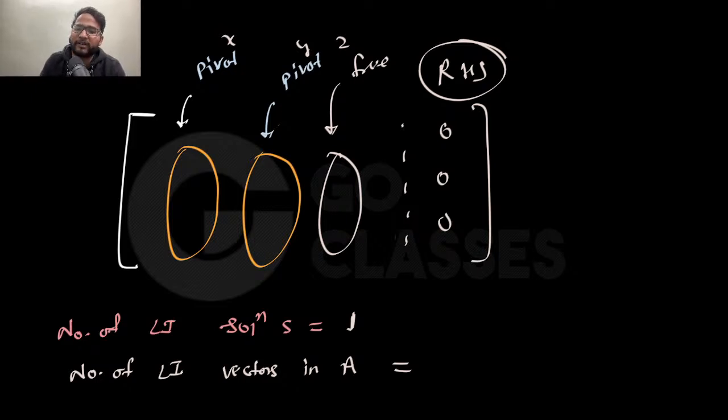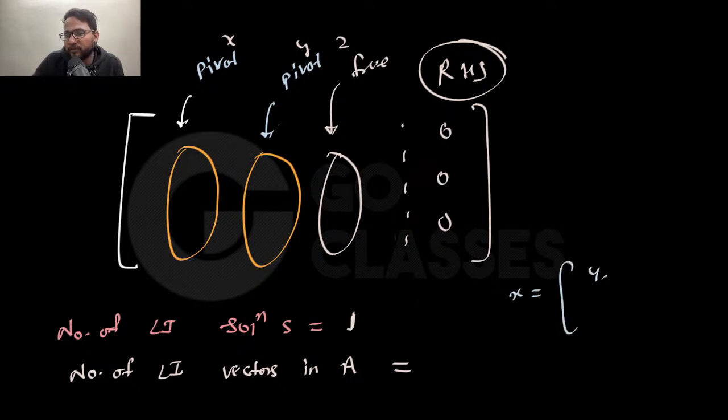Number of linearly independent vectors in A. Then what is your answer? See, if I'm asking number of linearly independent solutions, yeah, actually it is a little confusing to be honest. As a student you might get confused. The number of linearly independent solutions depends on the free variable, because that's how you represent it, right?